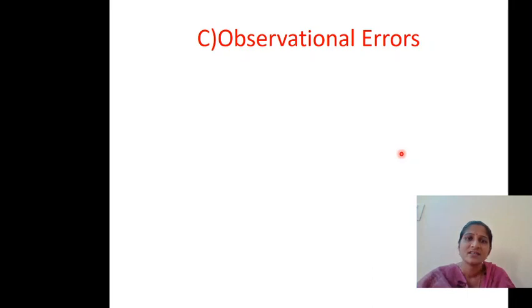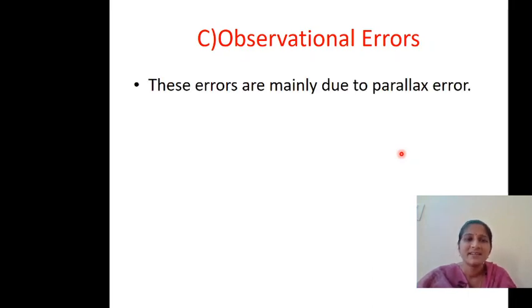And next, the third one, observational errors. Observational errors means the errors which are mainly due to the parallax error. You might be knowing what is parallax error. Parallax error means it occurs when you are not looking straight at the pointer. If there is a pointer here, you should look straight from above, exactly at the point of the reading, so that the parallax error will be reduced. Because of the parallax error, if you are away from that instrument and taking down the readings, then there will be parallax error.